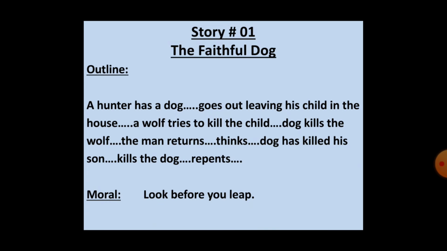So basically students, in this story, a hunter had a very faithful dog. One day he went out for hunting, leaving his child in his house. During his absence, a wolf entered the baby's room. He was about to kill the child when the dog sprang upon him and killed the beast on the spot. When the hunter reached the house in the evening, the dog met him at the door. He saw the dog's mouth red with blood. He thought the dog had killed the child. He flew into a rage, drew his sword and cut the dog into pieces.